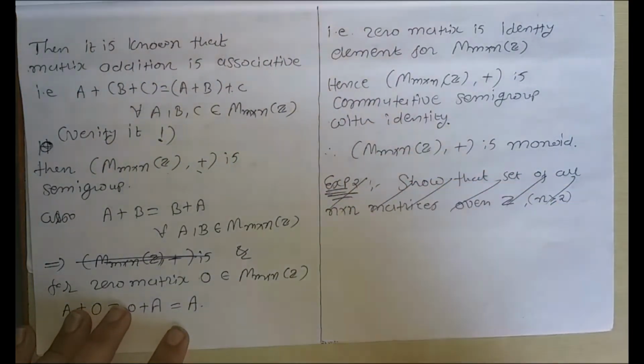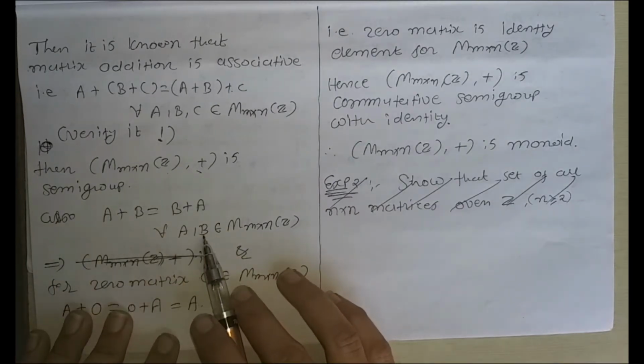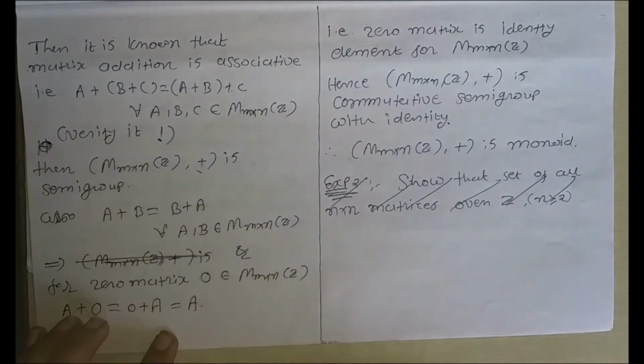Now, it is also known that for two matrices A and B belonging to this set, A plus B is equal to B plus A. So, that means matrix addition is commutative. So, this is a commutative semigroup.